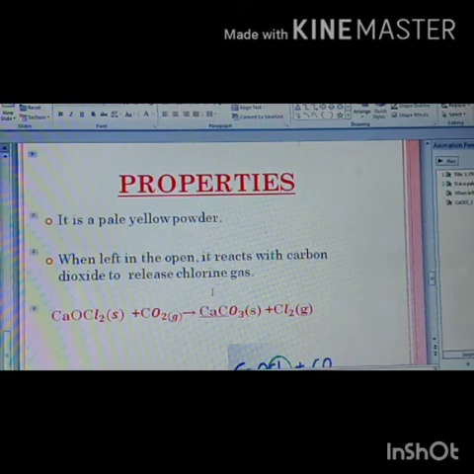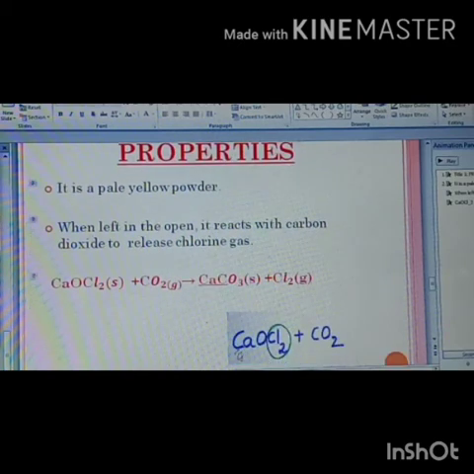Next, properties of bleaching powder. It is a pale yellow powder. It has a strong smell of chlorine. When bleaching powder is left open in the atmosphere, it combines with carbon dioxide to release chlorine gas. Carbon dioxide is present in the atmosphere, so it combines with bleaching powder, and this is how the reaction takes place.